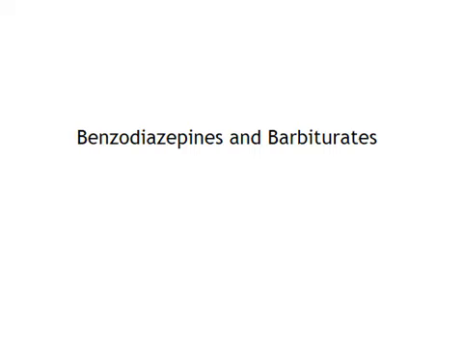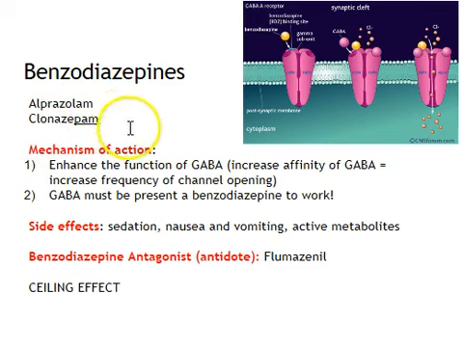Let's shift gears and examine benzodiazepines and barbiturates. Benzodiazepines include the drugs alprazolam and clonazepam. They all end in either PAM or LAM. From a mechanistic standpoint, they enhance the function of GABA. They increase the affinity of the GABA neurotransmitter at the site of the receptor. But of course, in order for this drug to work, the endogenous neurotransmitter, GABA, must be present.